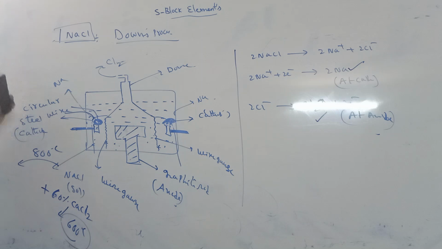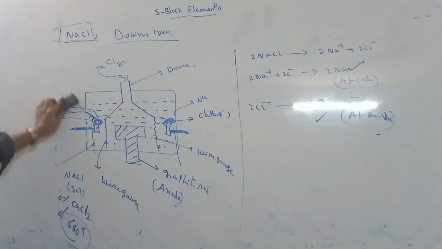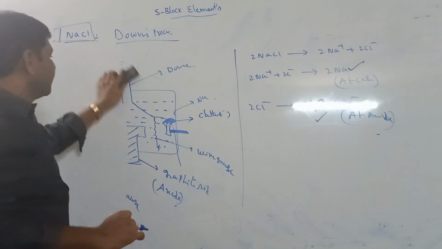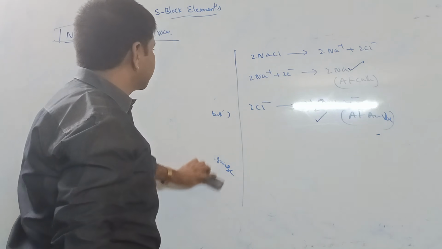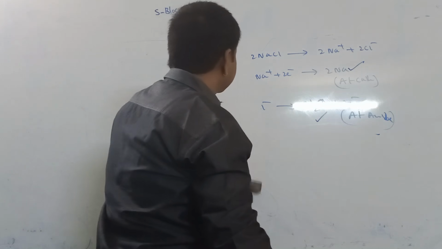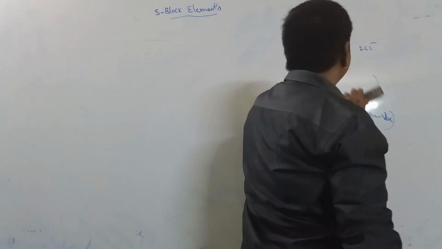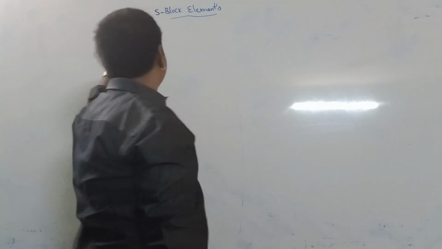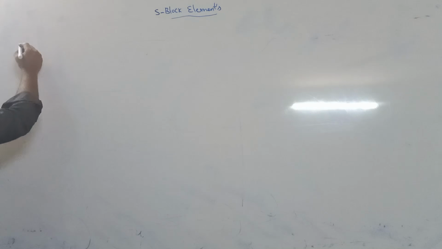Previously we saw sodium preparation by the Kastner process. In the Kastner process the electrolyte is sodium hydroxide; in the Downs process the electrolyte is NaCl, sodium chloride.